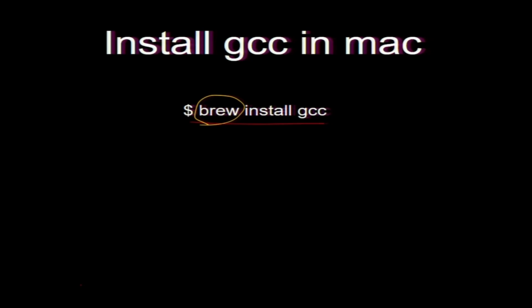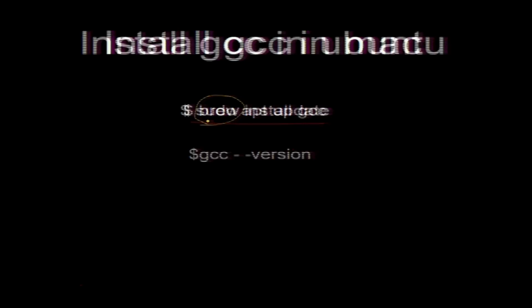In Windows, what you do is double click, right? It is a package .exe, you double click and it installs. In Mac we do it by brew. Some things also come with double click, called a DMG file, you double click and install. But GCC does not typically come with double click. This will give you the version of GCC, and you should install the latest version. You need a version with OpenMP compatibility. OpenMP will be needed for the class.